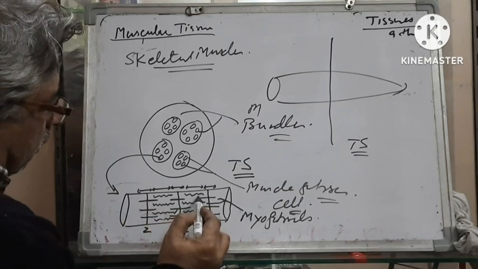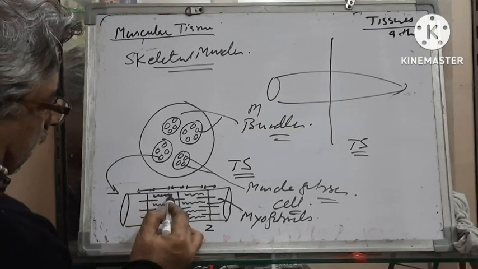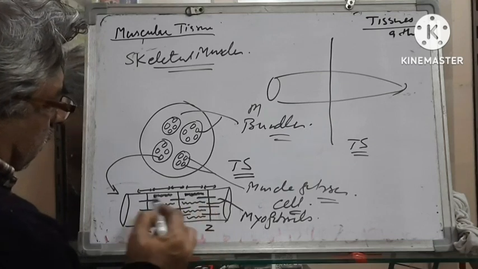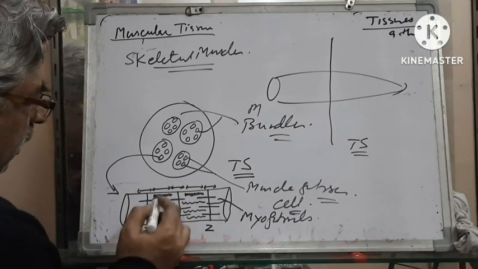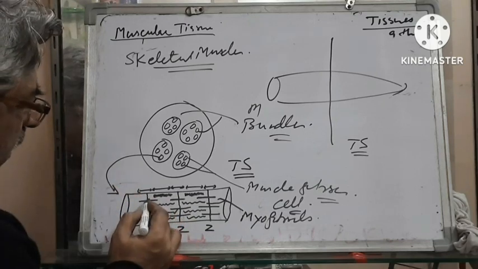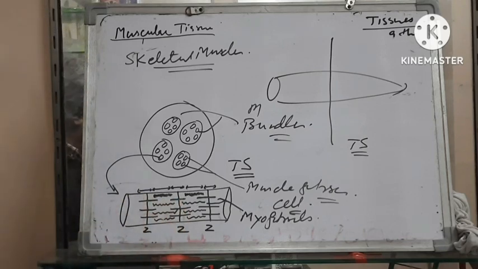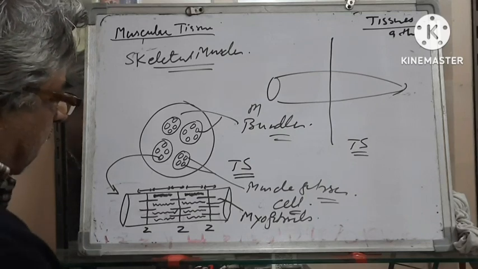As you can see, these are one type of filaments and this is another type. This one is somewhat thicker than this. These are two types of filaments. This one appears as dark and the other one appears somewhat light. So, when we see under microscope, we find alternate dark and light regions.